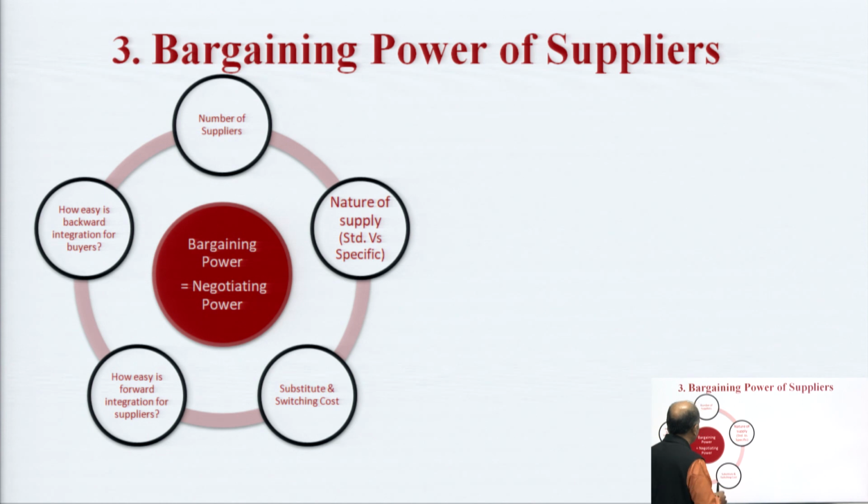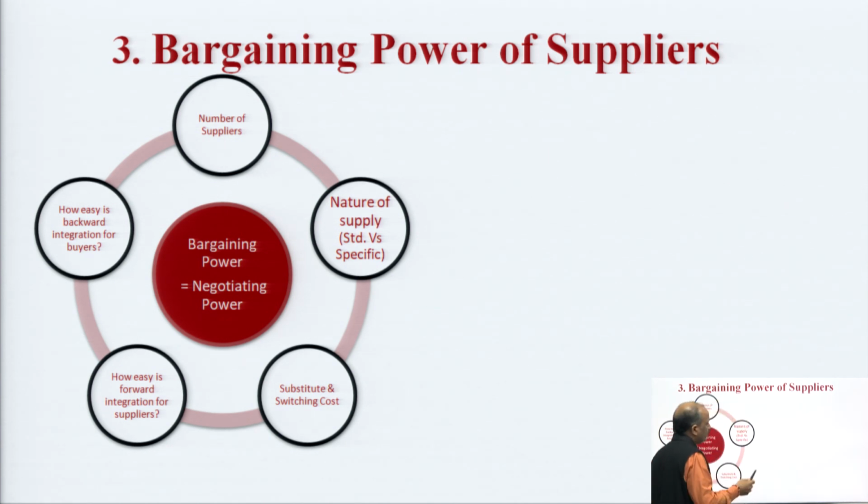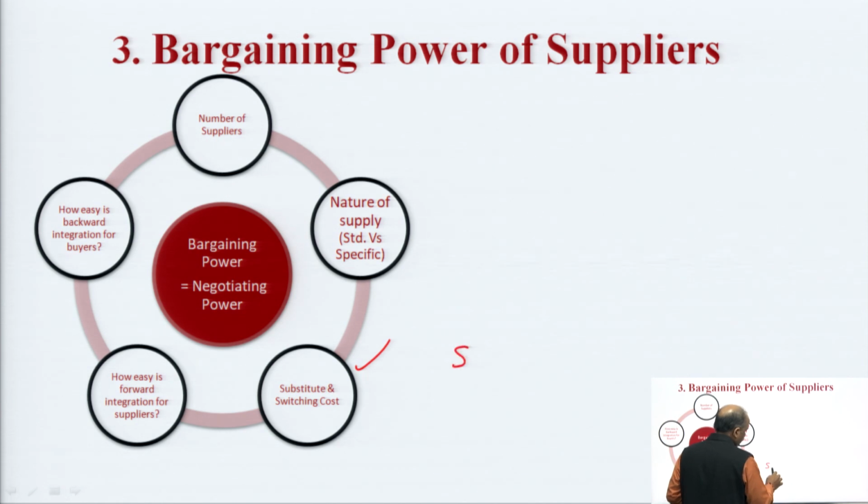Let us understand this. Suppliers are the organizations that provide the components, the subsidiary components or supplies, the raw material, the input to the manufacturing companies. Now I just want to highlight one thing here. Let me try to understand how switching, switching cost and substitute availability affect the bargaining power of a supplier. Let us take the supplier, the buyer and the end consumer.